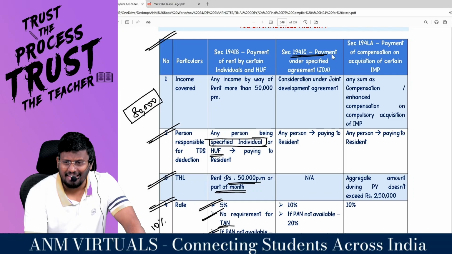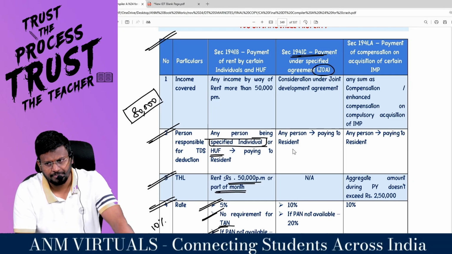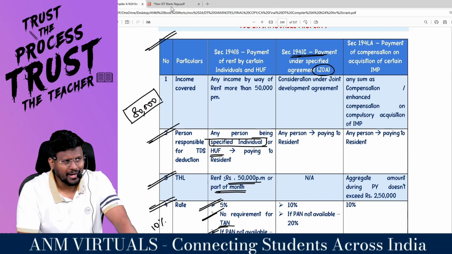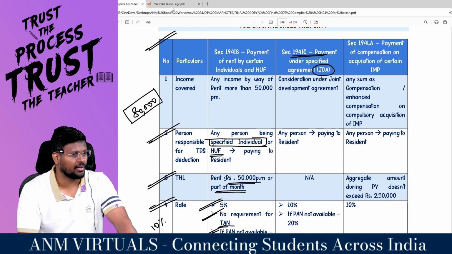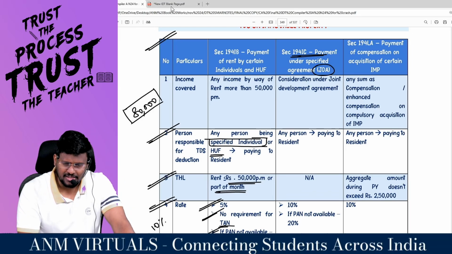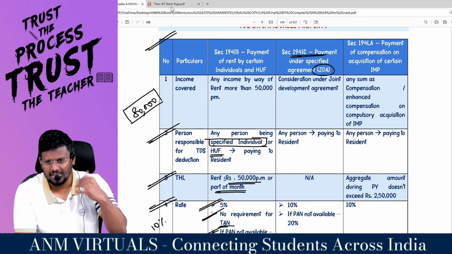194 IC, let me see the joint development agreement. What agreement? For example, there is a plot, my dear lovable students. You are entering a contract with the Casa Grande. You are asking the Casa Grande to construct the building. Casa Grande is saying, that's super, I will construct the building for you. For that, you are getting consideration. That consideration, some part, out of 100 flats they constructed, 50 flats they are giving.